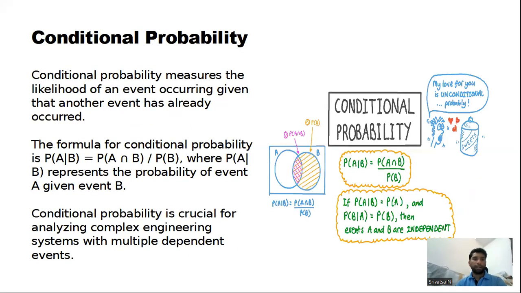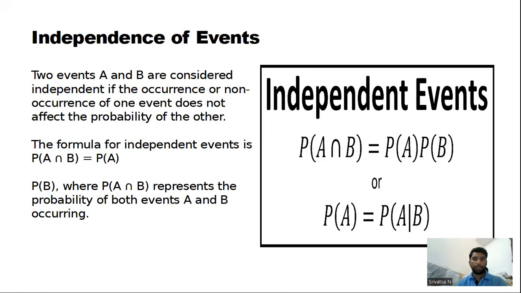Conditional probability. Conditional probability measures the likelihood of an event occurring given that another event has already occurred. The formula for conditional probability is as given below. And conditional probability is crucial for analyzing complex engineering systems with multiple dependent events.